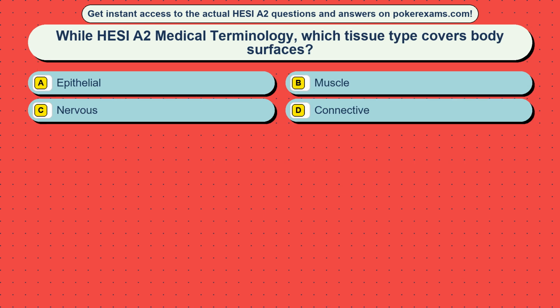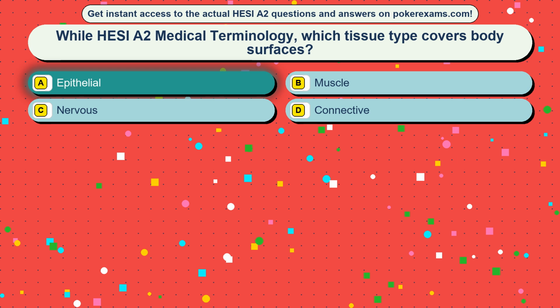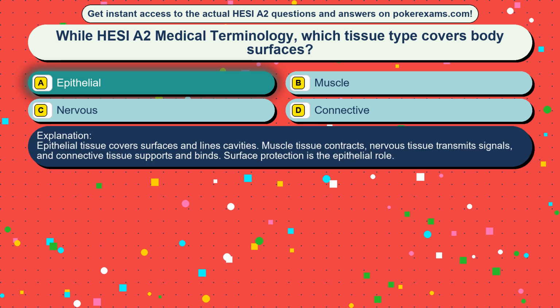Question 37. While HESI A2 medical terminology, which tissue type covers body surfaces? Option A, epithelial. Option B, muscle. Option C, nervous. Option D, connective. The correct answer is option A, epithelial. Epithelial tissue covers surfaces and lines cavities.